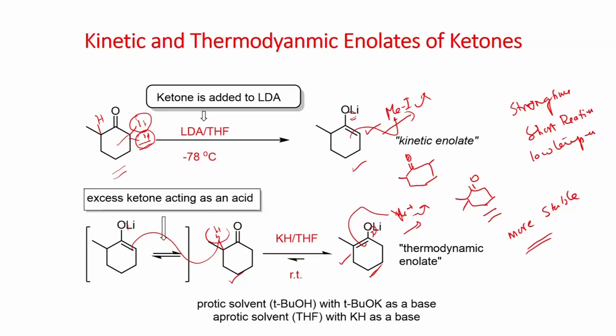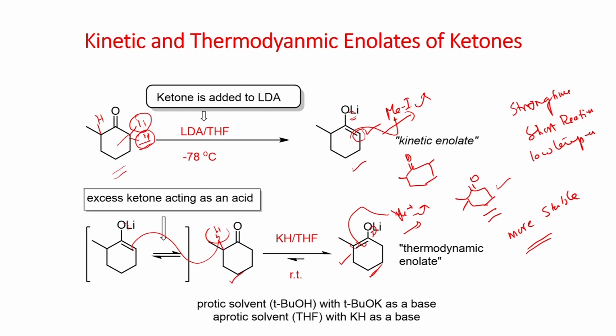So, by controlling the reaction conditions, you can selectively alkylate this carbon or this carbon. If you want to deprotonate the more acidic proton, you have to use a strong base at low temperature and shorter reaction time, and quench with the electrophile, and the substitution takes place. On the other hand, if you want to generate the more substituted stable enolate, then you have to carry out the reaction at higher temperature. You can use a base like potassium hydride to form this more stable enolate. This can further react with alkyl halide via the SN2 pathway to give this